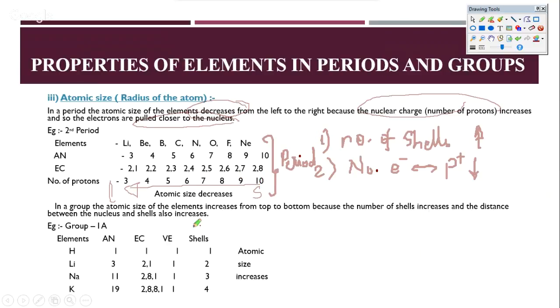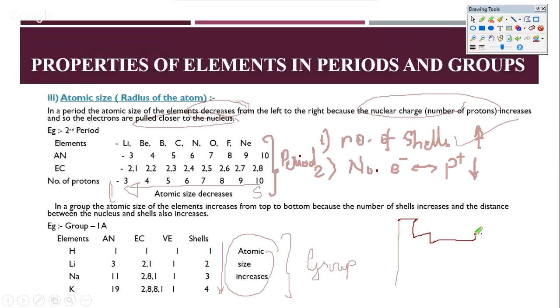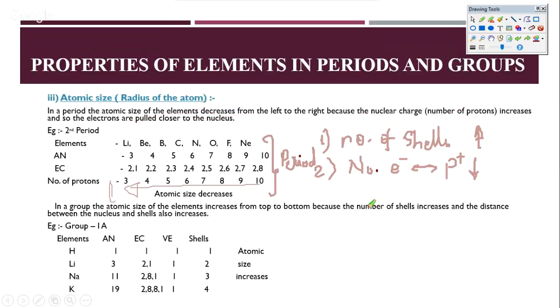Now let's look at the trend in a group. Okay, so we have seen in a period. Now we look in a group. Now in a group, as you go down, the number of shells is increasing. So our first factor is increasing as you go down. So obviously the atomic size should increase. So therefore, remember the atomic size trend. If I have to put it in the periodic table as we always write, the atomic size actually increases this way and it increases downwards. Okay, so that's the trend of atomic size.